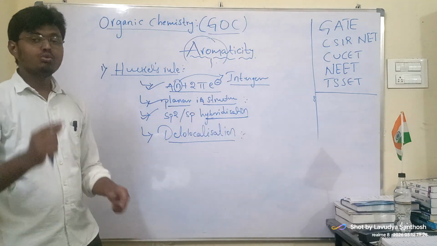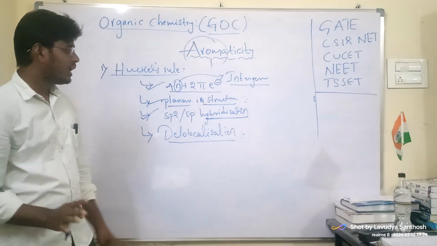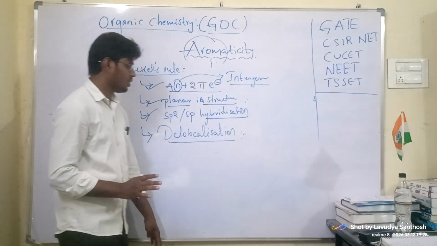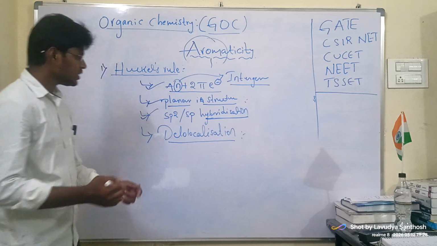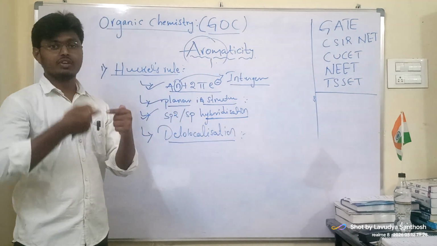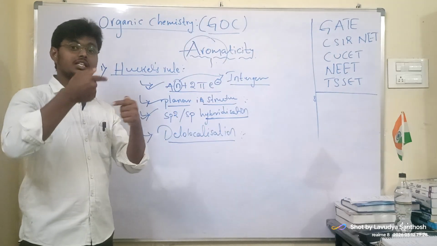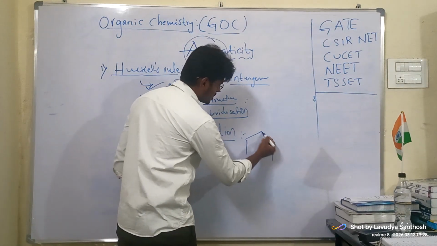Delocalization is nothing but movement of electrons above or below the plane of a compound or a molecule. Electrons are always revolving inside the compound. For example, benzene.